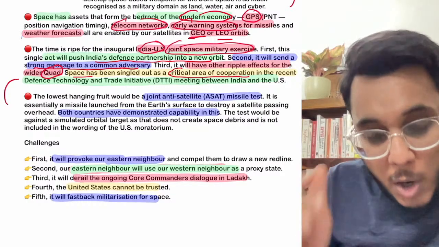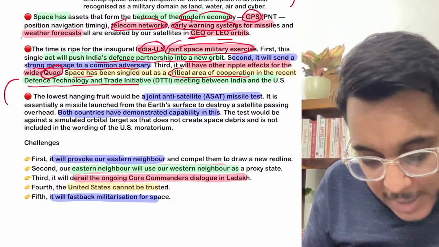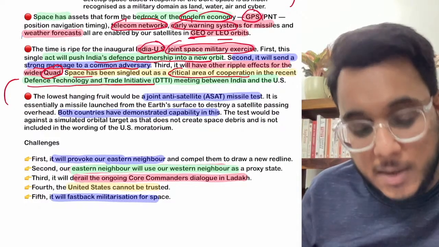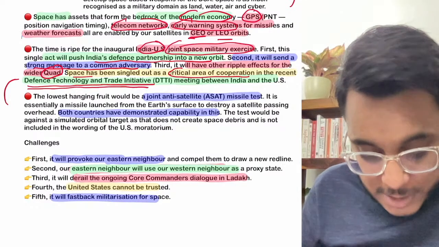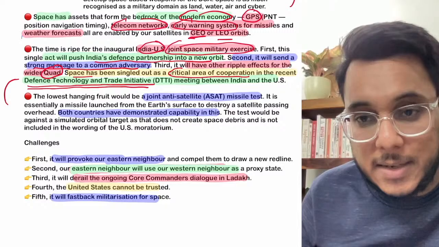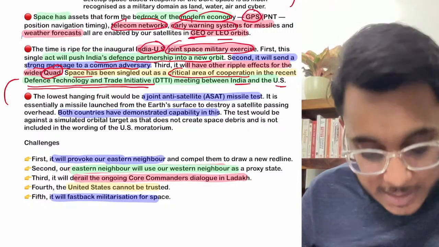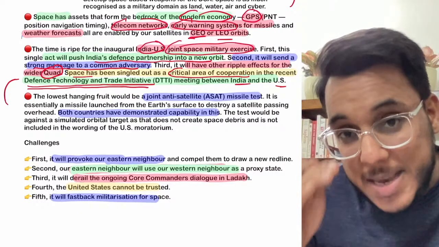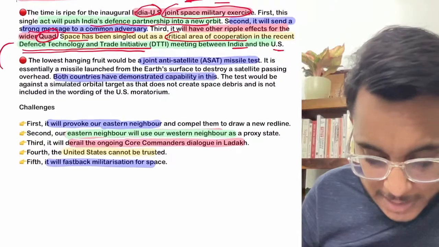Recently, please focus, there is the Defense Technology and Trade Initiative, DTTI. This has been signed between India and USA, and under this Defense Technology and Trade Initiative, the space sector can be included. Now understand, basically there have been certain low hanging fruits.